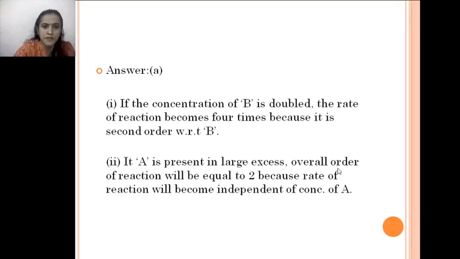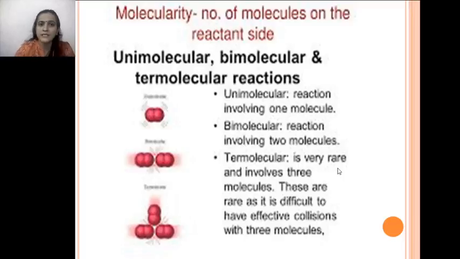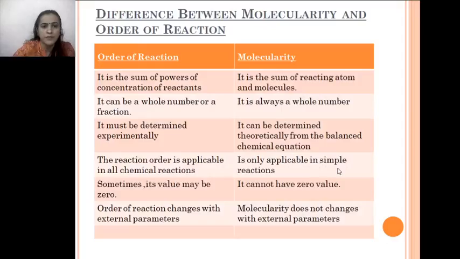I am skipping all these problems here. Now next is molecularity of reaction. We have three types of reactions: unimolecular, bimolecular and termolecular. When a single molecule is taking part in a reaction, it is called a unimolecular reaction. When two molecules are taking part, it is called a bimolecular reaction. When three molecules are taking part, it is called a termolecular reaction.